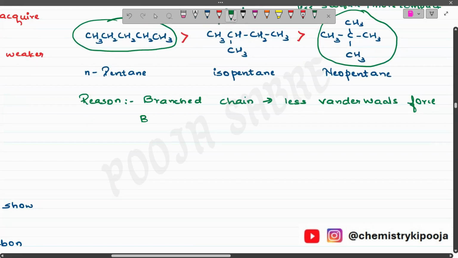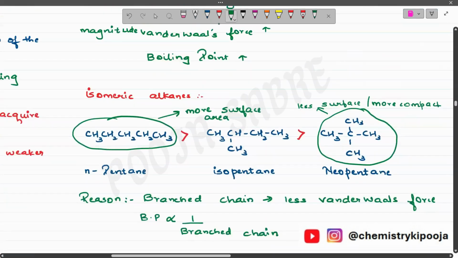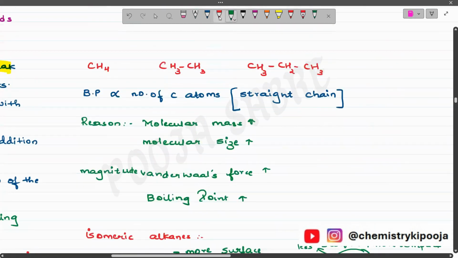So the boiling point is inversely proportional to branched chain. I can write down the boiling point is inversely proportional to branched chain. Clear? So this is the entire concept related to branching and n-alkanes. So quickly we are going to summarize.